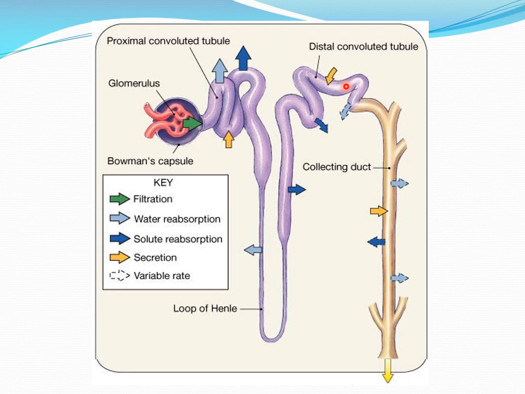Then comes the later portion of the distal tubules, which shows the secretion of certain substances, but there is a little reabsorption of solute. You can see this arrow that shows water reabsorption, but it is bounded by broken lines. There is no solid line, so this broken line shows a variable rate. The water reabsorption here and here will depend on certain factors, mainly the presence of the antidiuretic hormone. So that is a variable rate of water reabsorption.